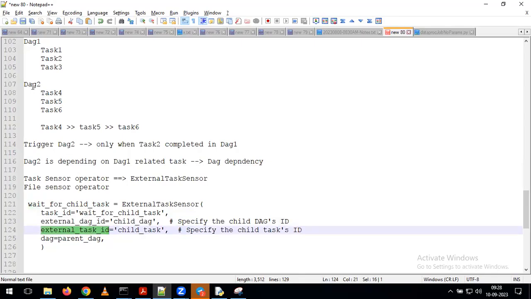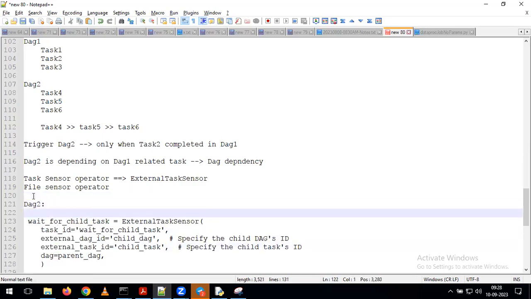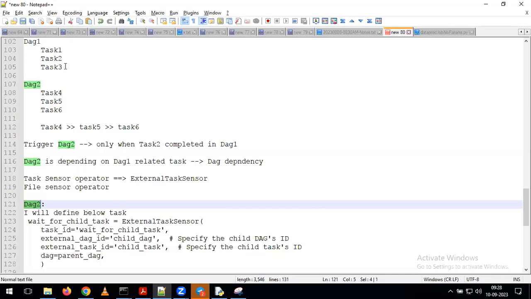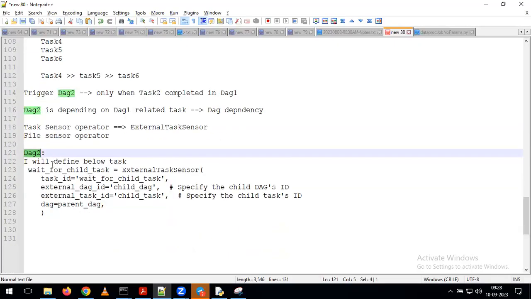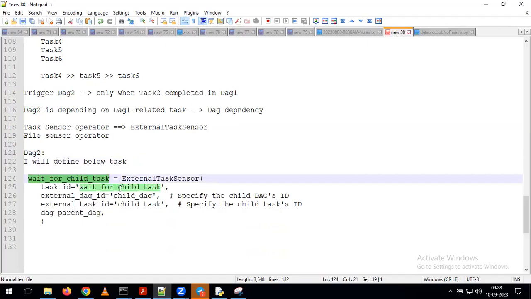Now as part of this requirement, what I want to do here: DAG 2 is depending on the DAG 1, for that reason, in the DAG 2, I will define the below task. So see here, DAG 2 is depending on the DAG 1, not DAG 1 depending on the DAG 2. For that reason, in the DAG 2, I am going to define the task like this. And this is the task variable. This is the task name.